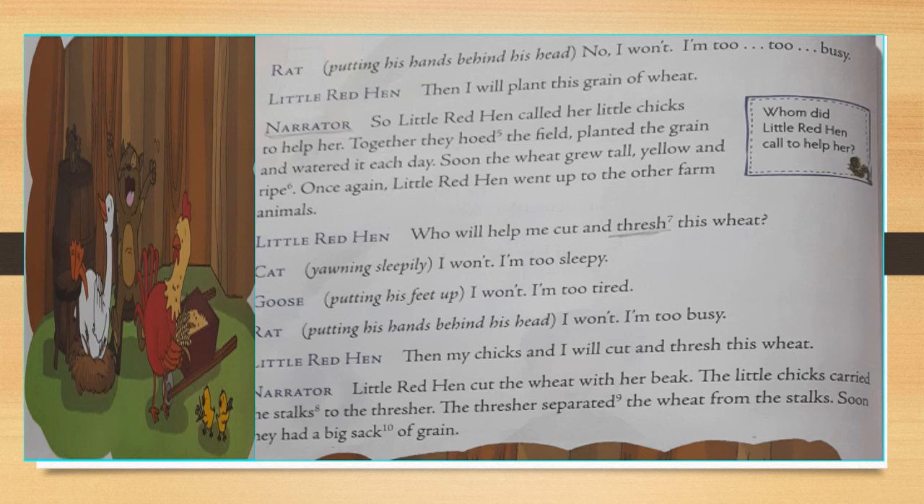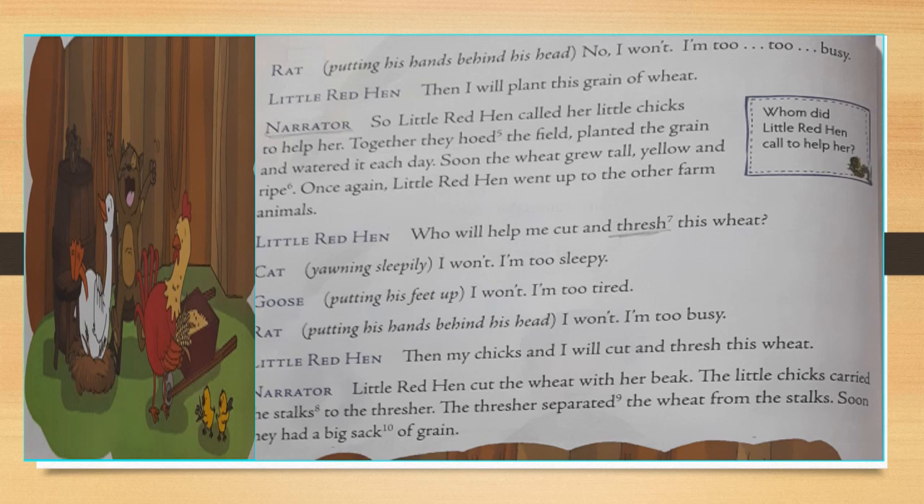So children, little red hen called her chicks to help her. Together they hoed the field, planted the grain and watered it each day. Soon the wheat grew tall, yellow and ripe. Once again, little red hen went up to the other farm animals.